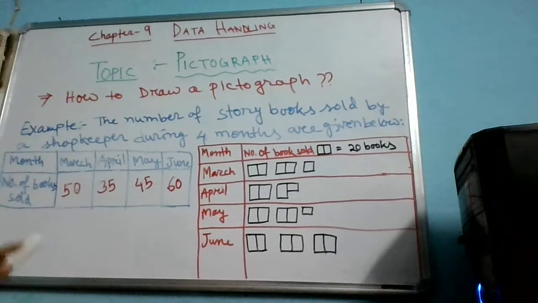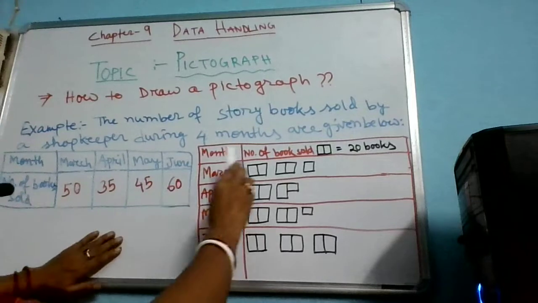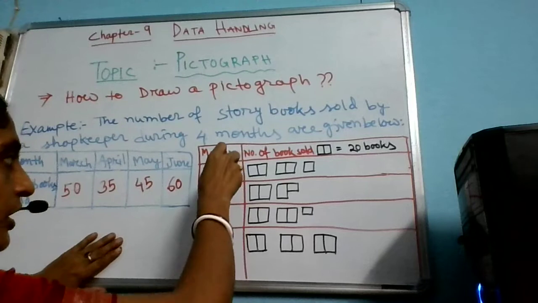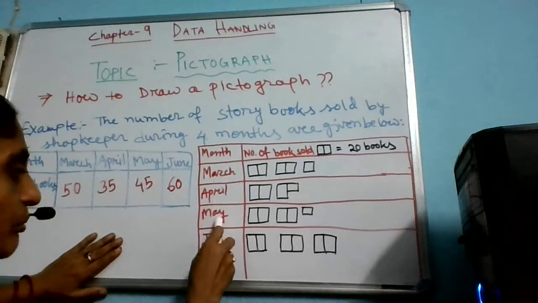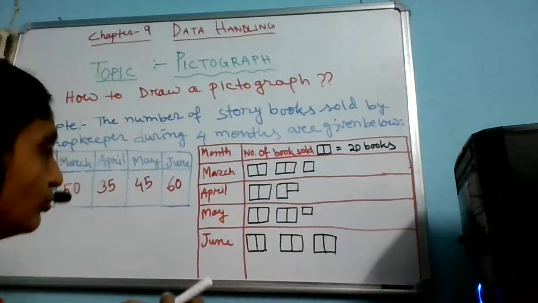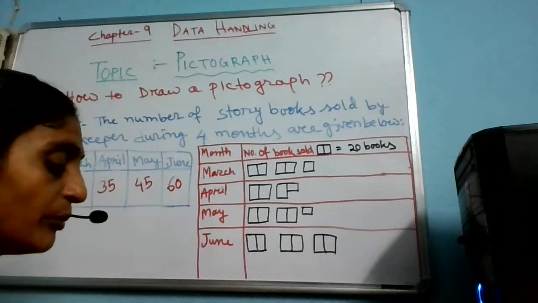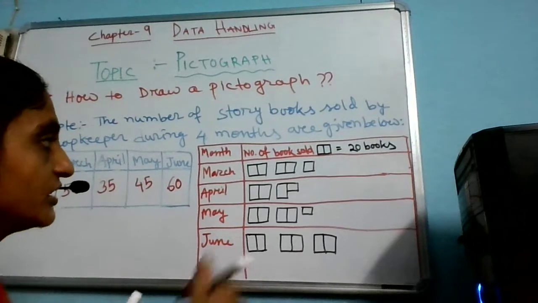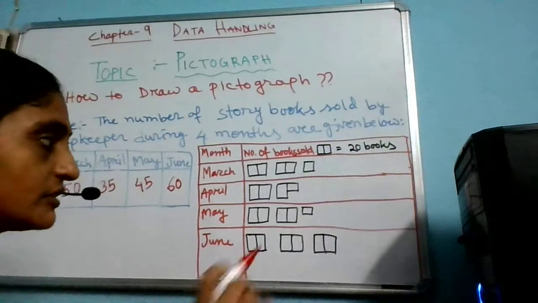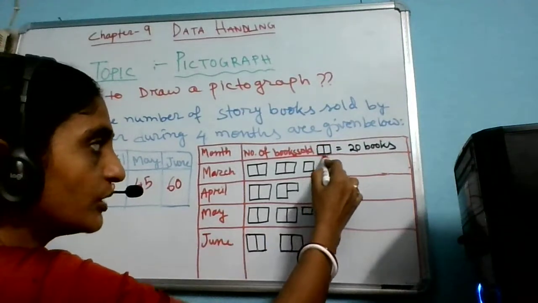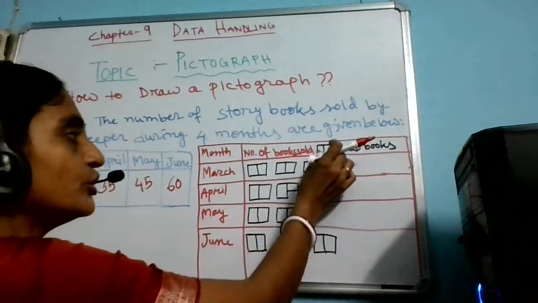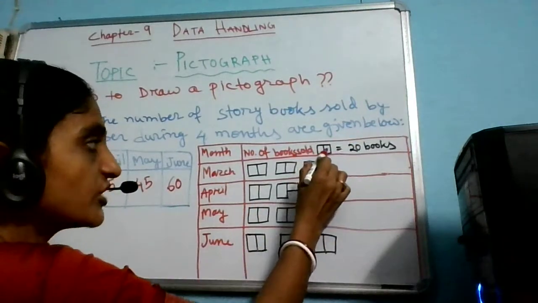Here you can see what I have marked on the table when I am presenting this in the pictograph. First I have prepared the table, month wise: March, April, May, June, and this is the number of books sold. Here you might have noticed that I have marked that one picture stands for 20 books. That means I can present a large number with one small picture. So it stands for 20 books.